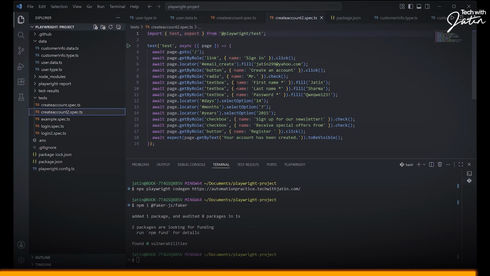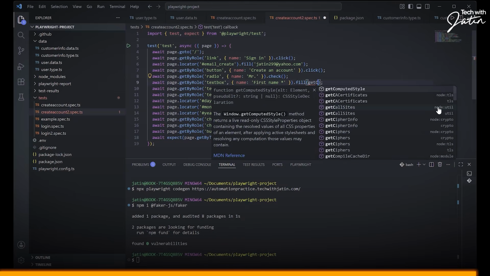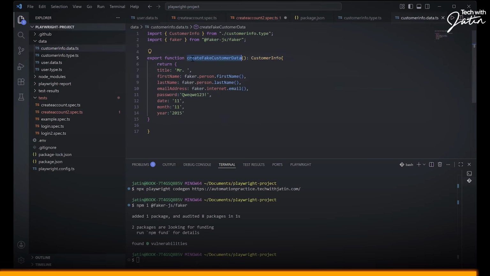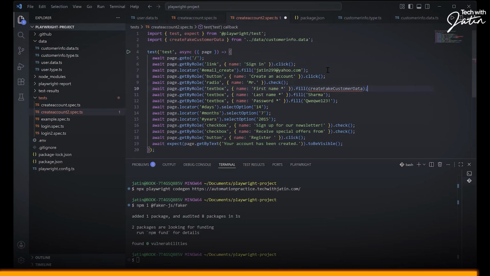And this fill is going to get the data from get customer. Let me just see what was the name. Fake customer data. Okay, just click over here. Automatically it's going to import it.